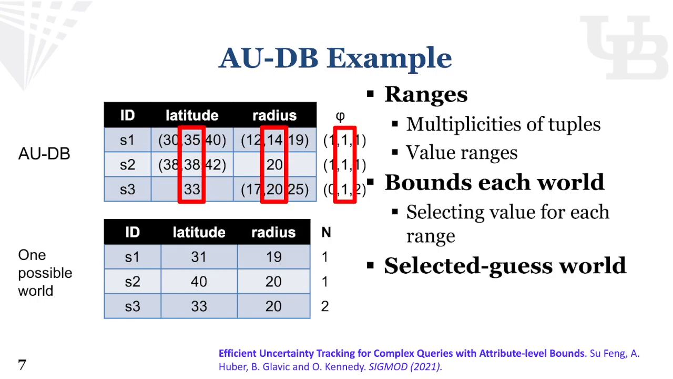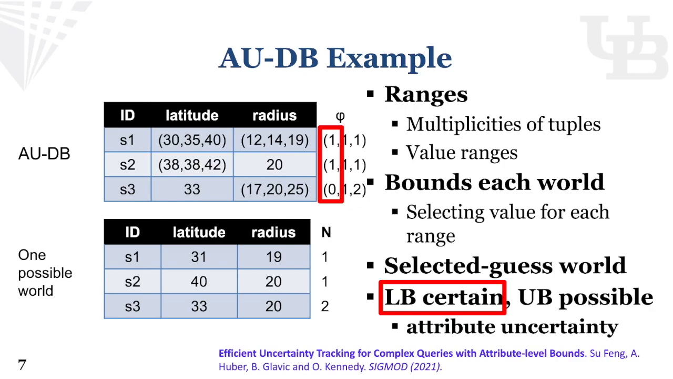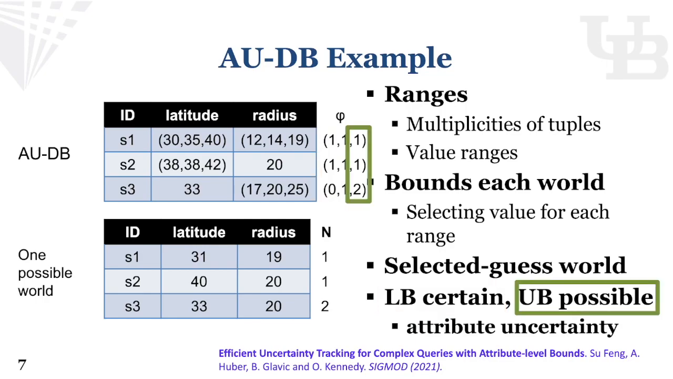AUDB underestimates certain answers, meaning all tuples from the lower bound multiplicity must exist in all possible worlds, and over-approximates possible answers, meaning all tuples from all possible worlds can be found using upper bound multiplicities within the attribute range.